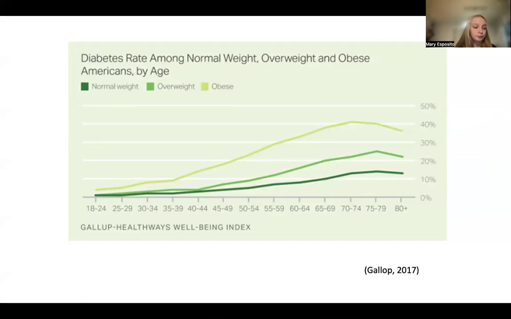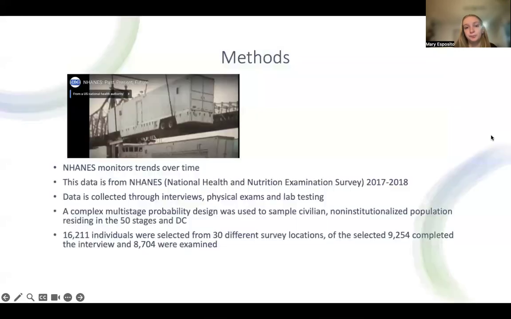And it is important to note that not all individuals that are obese will develop diabetes. It's not a given. And some individuals that have a normal weight can develop diabetes. But the odds of being diagnosed with diabetes are higher among those who have a higher BMI or who are obese. That's showing the association.